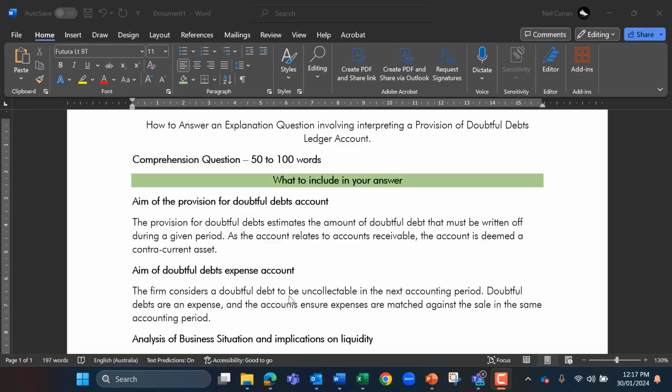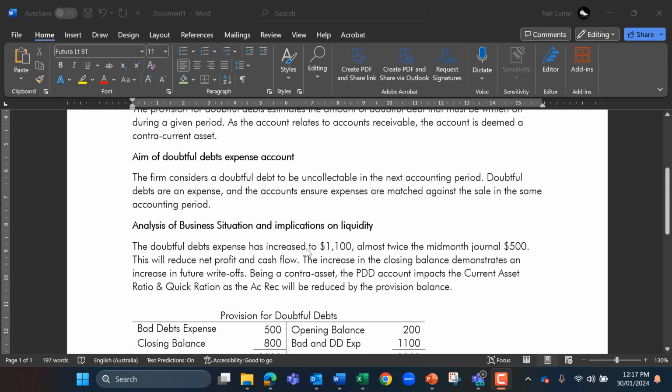This podcast is looking at how to answer an explanation question involving interpreting a provision for doubtful debts ledger account. A comprehension question is 50 to 100 words in length, and what I've provided here to you is a breakdown on how to answer such a question.